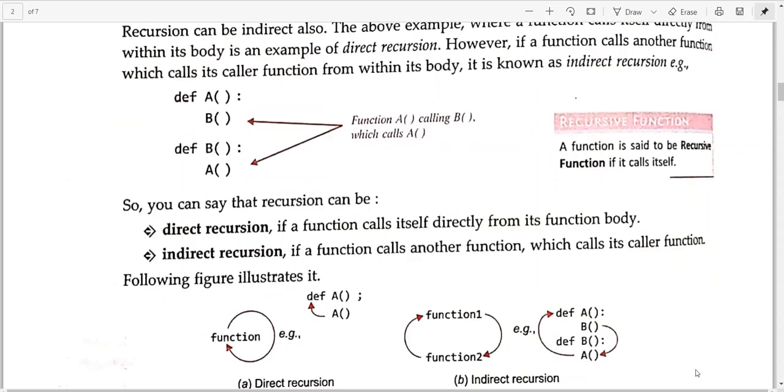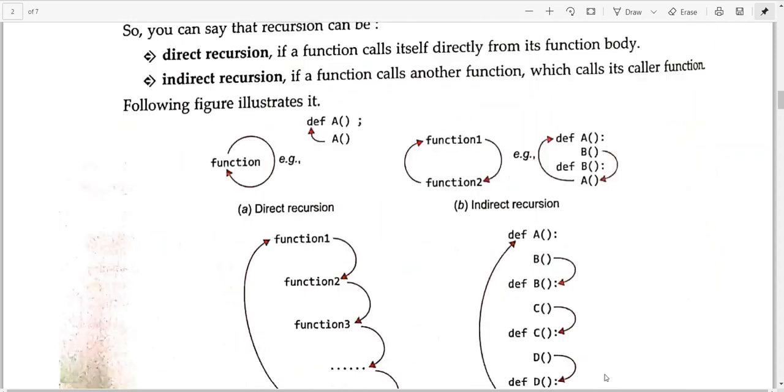Okay, I hope it is clear. You can see these diagrams also to make the concept more clear. So when a function is calling itself, this is a recursion, meaning inside the definition it should be two dots, it should not be a semicolon, it should be a colon here. Okay, def A, inside it you are calling it again, so this is direct recursion.